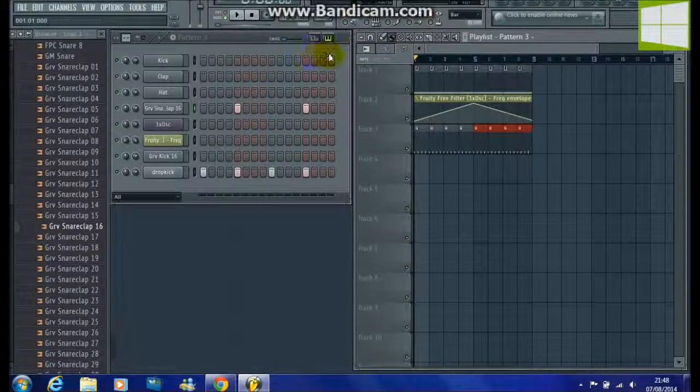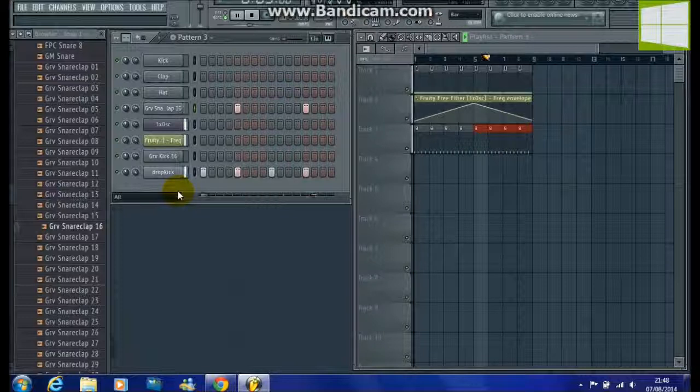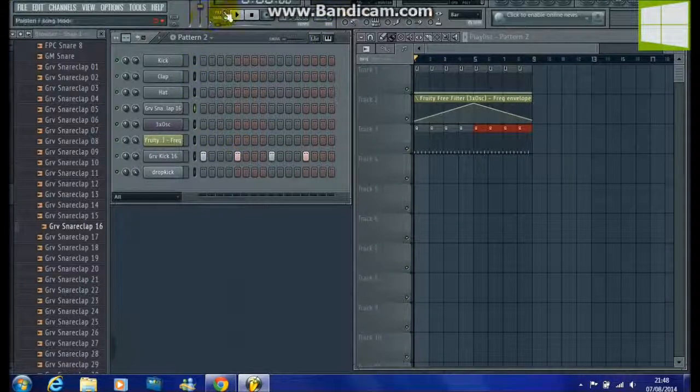Okay, so I'm finished now. So this is what it would sound like. So if you saw, I removed the bass from this kick drum, and I added bass to this one, and put a snare drum with it.